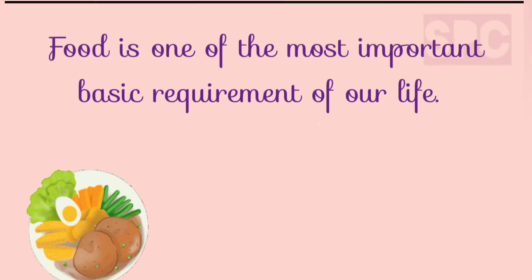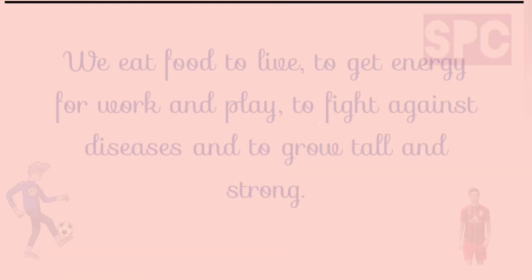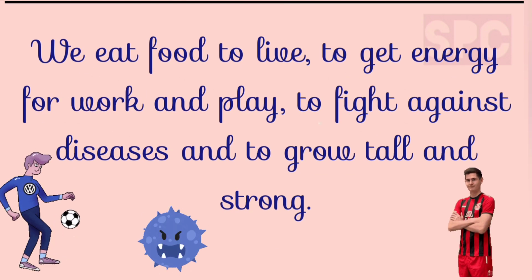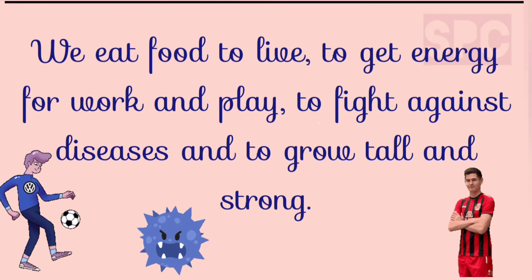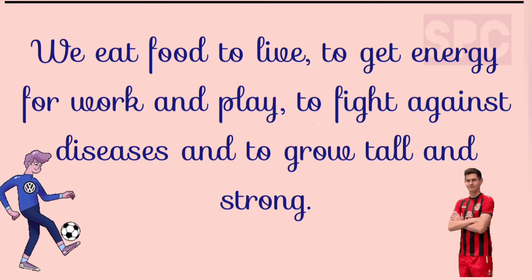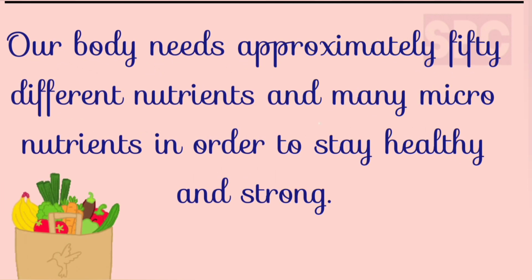Students, food is one of the most important basic requirements of our life. We eat food to live, to get energy for work and play, to fight against diseases, and to grow tall and strong. Students, our body needs approximately 50 different nutrients and many micronutrients in order to stay healthy and strong.